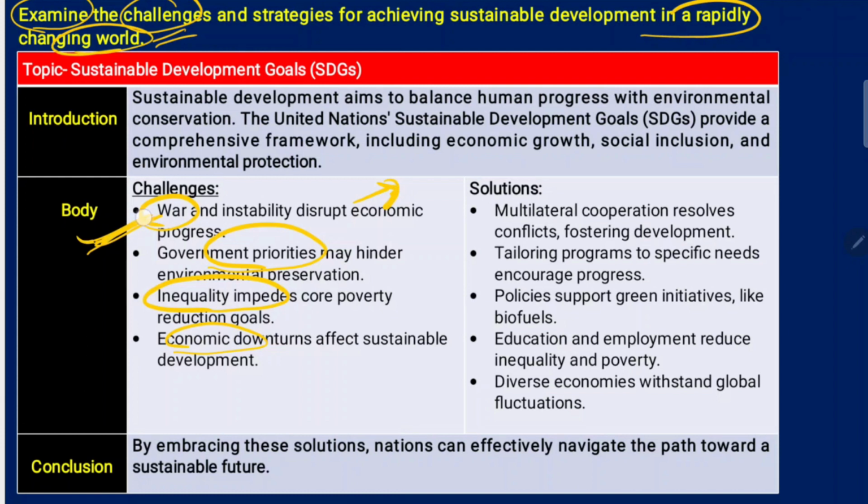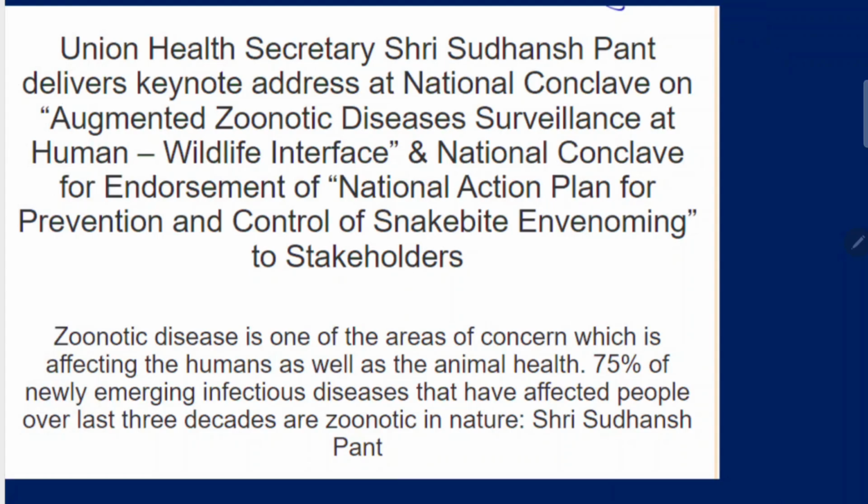So you give examples also. And in solutions: multilateral cooperation, tailoring programs, policy support and green initiatives, education and employment, diverse economies withstand global fluctuations. Now let's move to the next article.